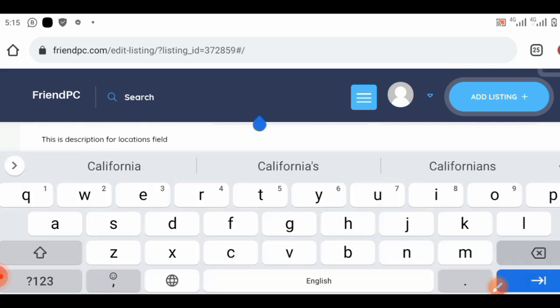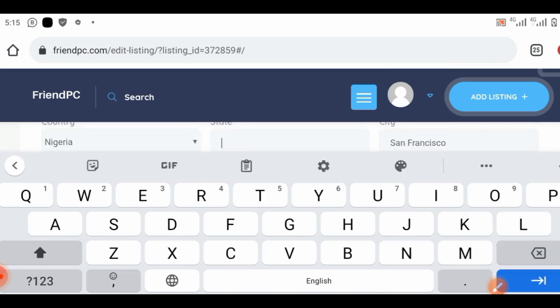I thought Nigeria was not included. We are used to Nigeria not being included in all these sites. So my hope was that, because I actually searched for Nigeria, I didn't see Nigeria there.